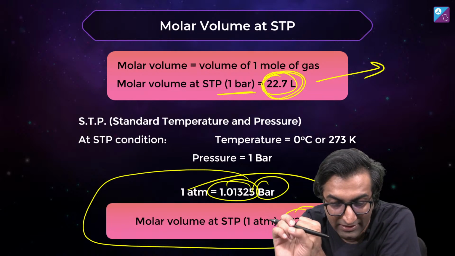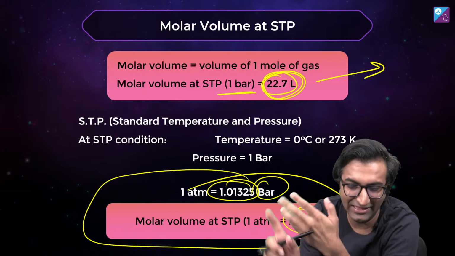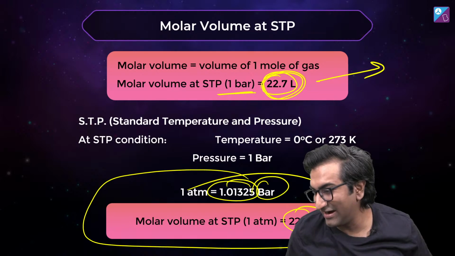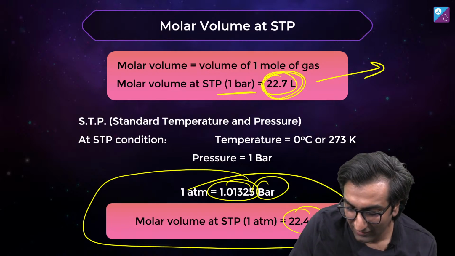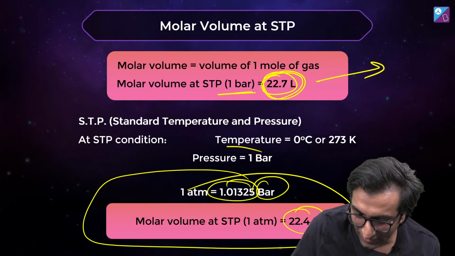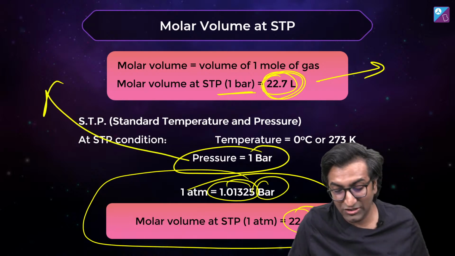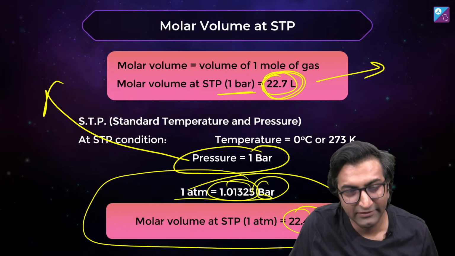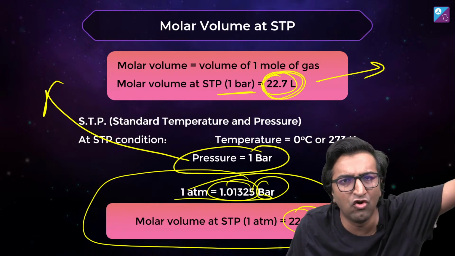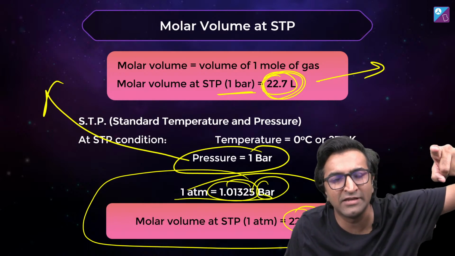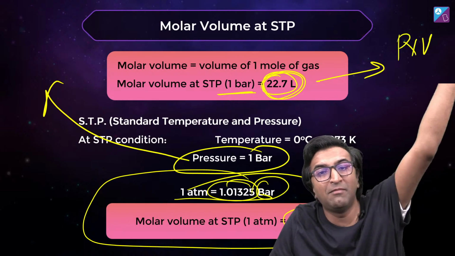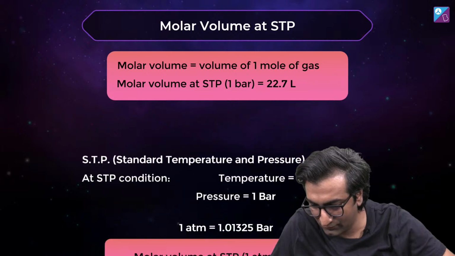Okay? Rajena, it's 22.7, my friend, check it there. Check the new NCERT. The new NCERT has this. Okay, 1 bar is the pressure. If the pressure is lower, 1 bar is lower than 1 atmosphere, then the volume is higher. Do you know this? You all mugged this in 9th standard, 10th standard. P into V is constant. If the pressure is low, volume will be high. You have mugged all of this. Let's not spend time on this.